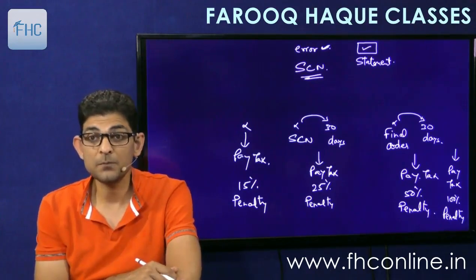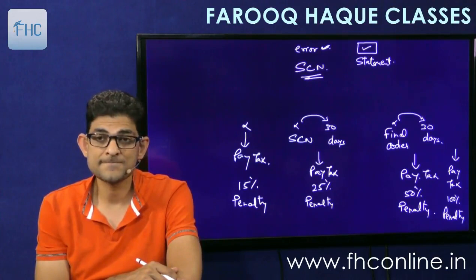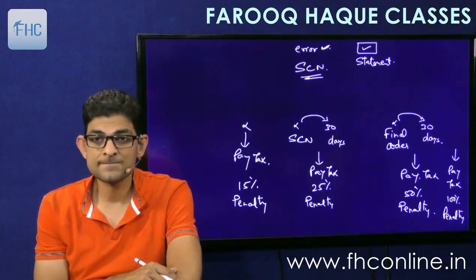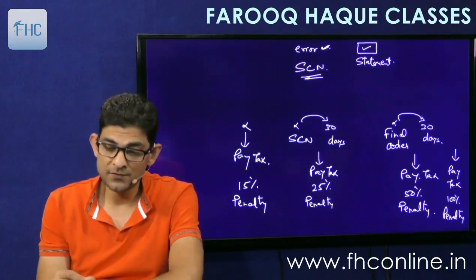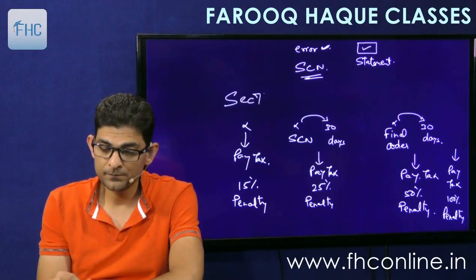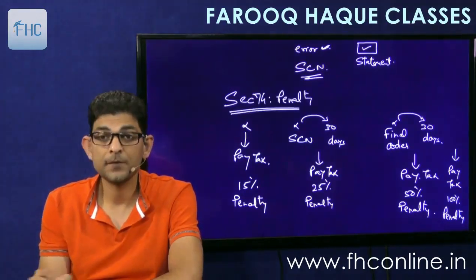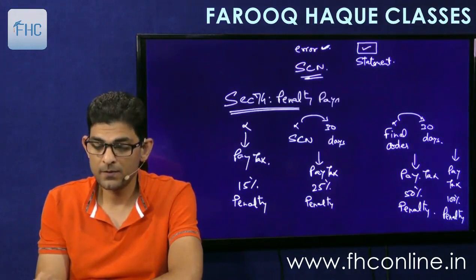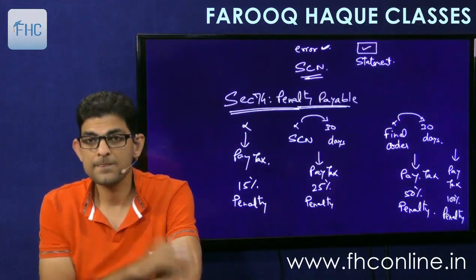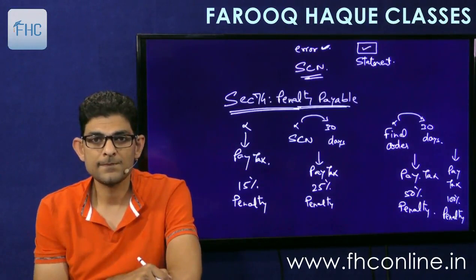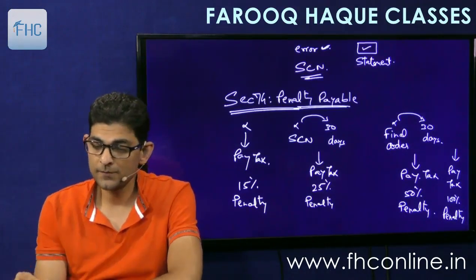Then there will be 100% penalty. Section 74, penalty payable. Got it? Great.